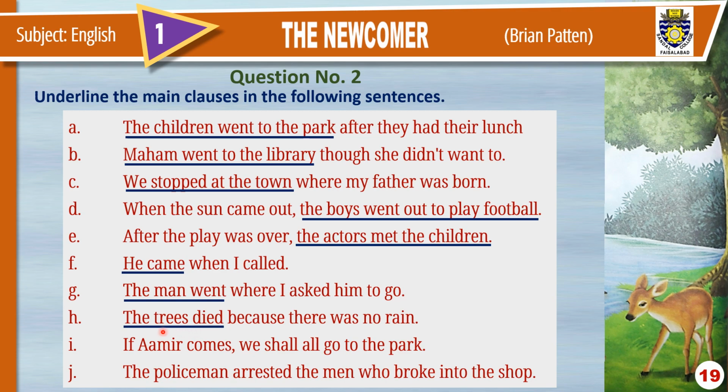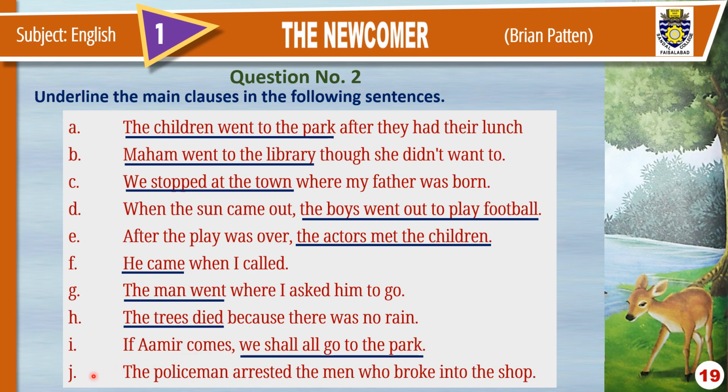The trees is the subject, died is the predicate. You know, a clause has two parts, subject and predicate. Because there was no rain is the subordinate clause. I. If Amar comes, we shall all go to the park. What is the main clause? We shall go to the park is the main clause. If Amar comes is the subordinate clause.